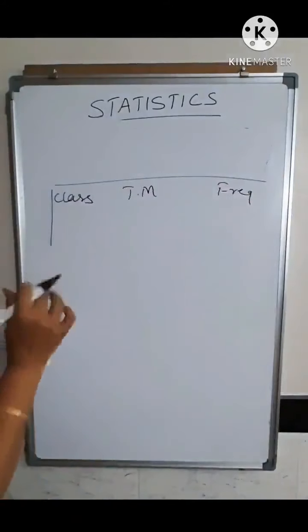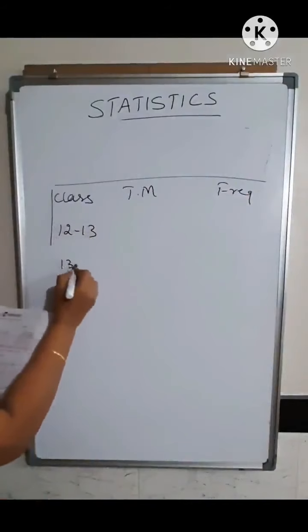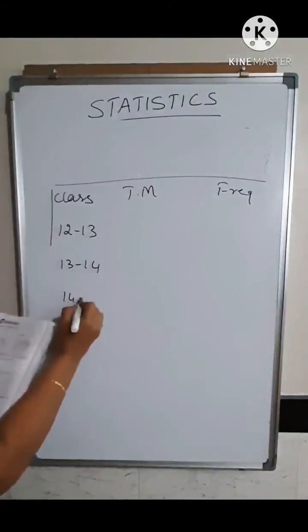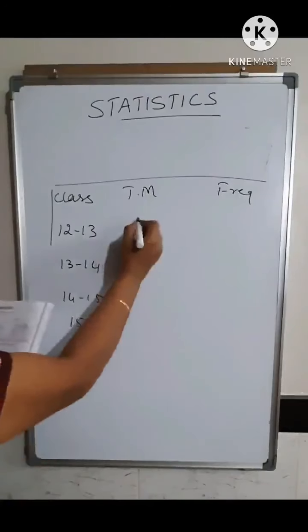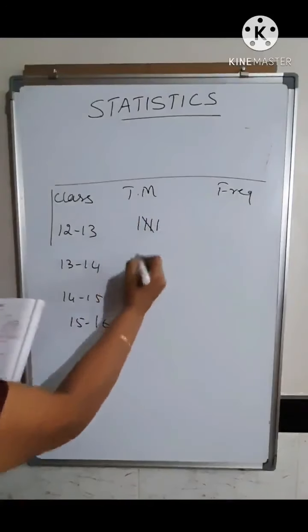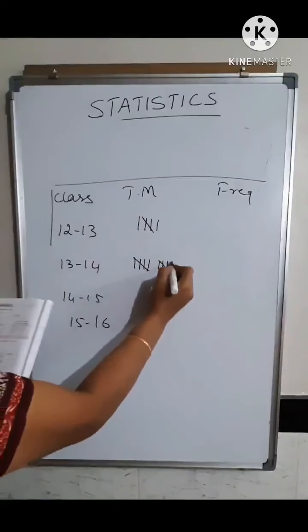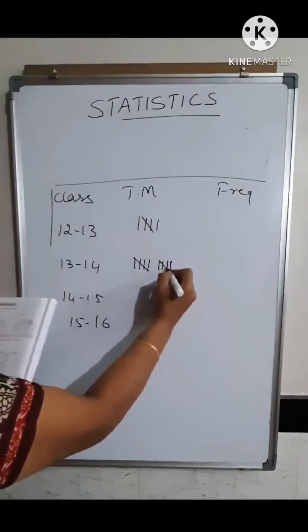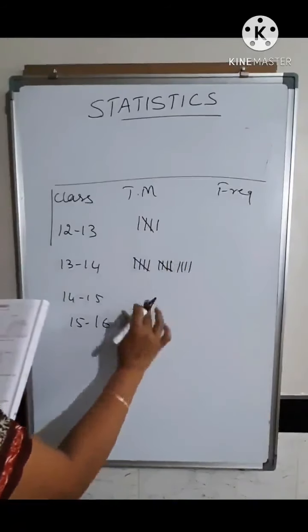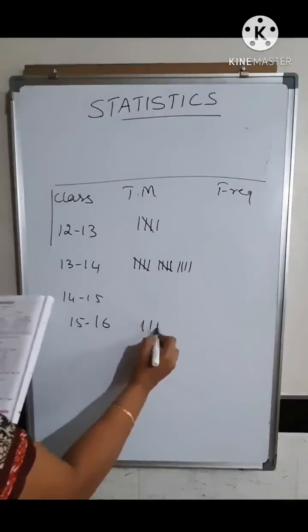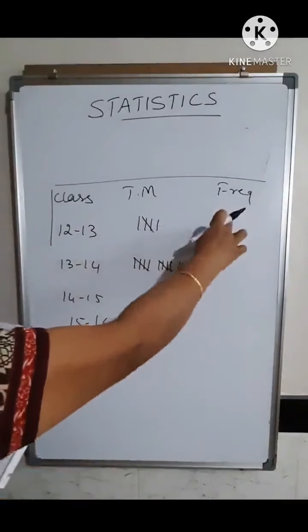Here first they have given 12 to 13, then 13 to 14, 14 to 15, 15 to 16. And here the tally mark is given. Here the tally mark is not given. Here again the tally mark is given. So count the tally marks and write the frequency.